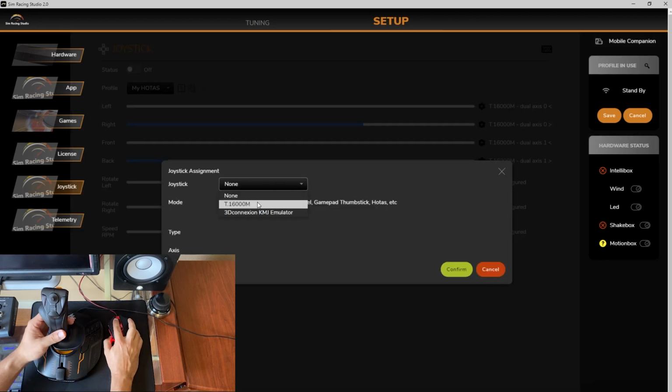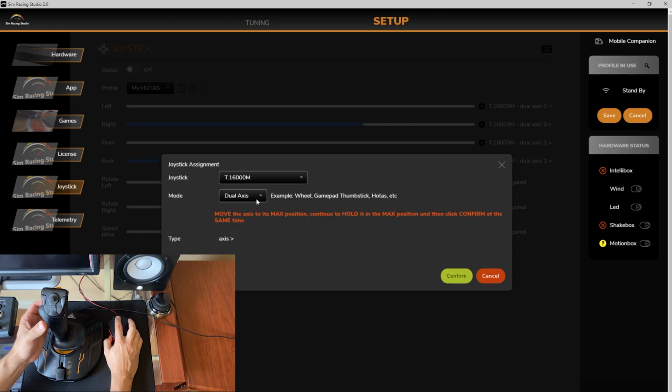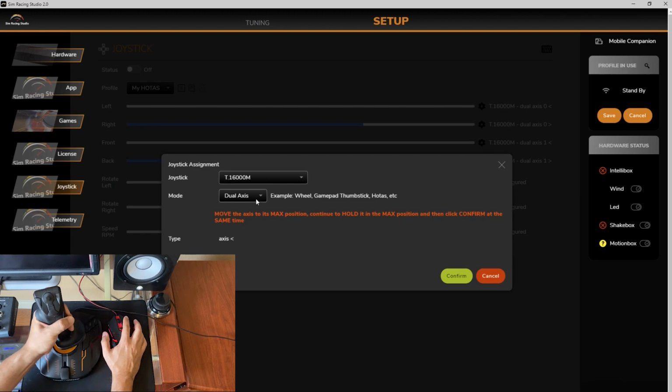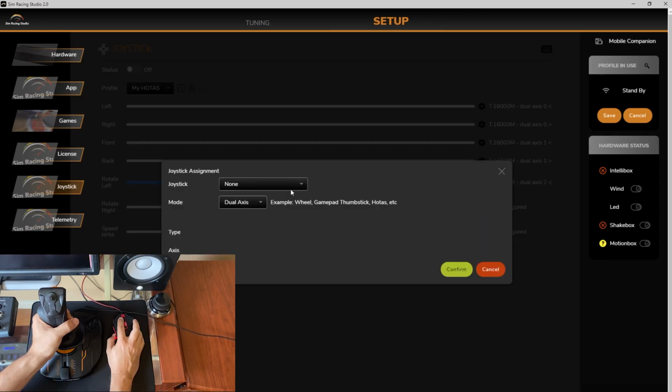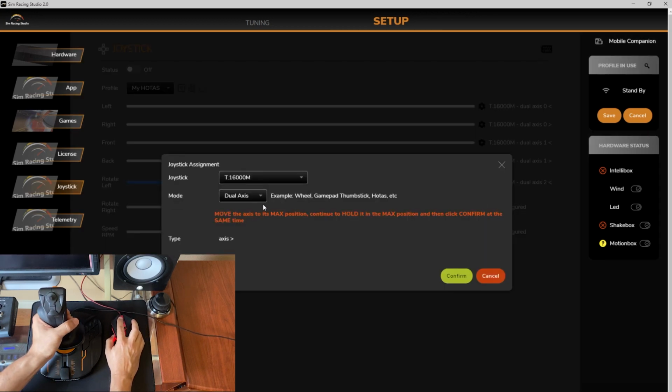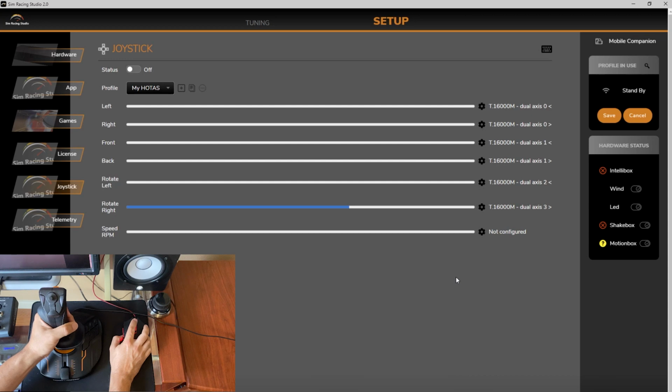Okay, I'm going to do the left option, click my T16000N, and rotate my Z-axis to the left, hold it, click confirm. I'm going to do the right one now, T16000M, dual axis, rotate my Z to the right, hold it, click confirm. And that's basically it for the joystick setup.